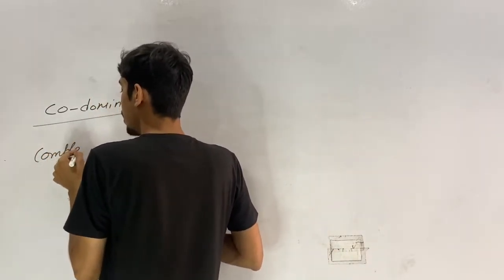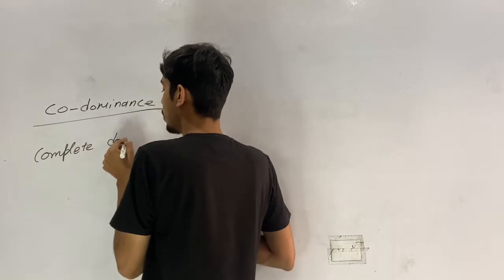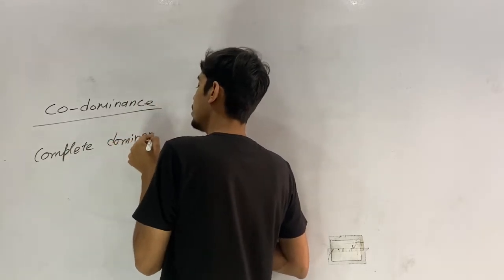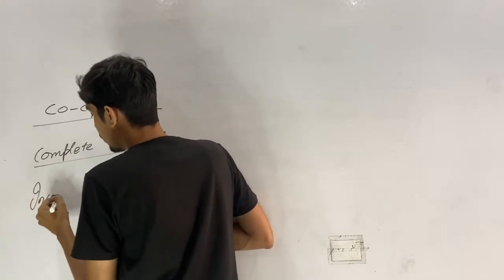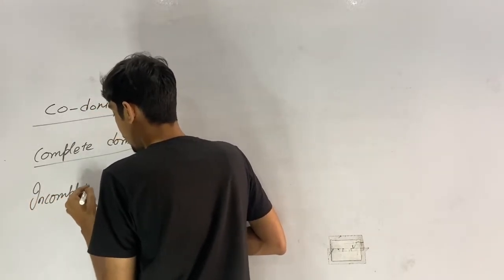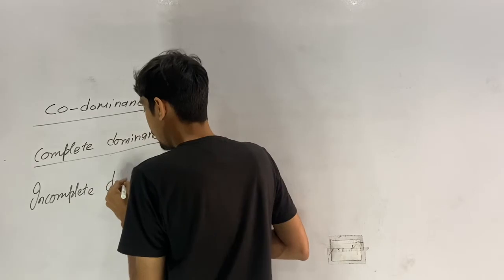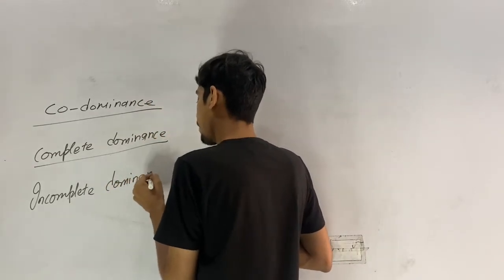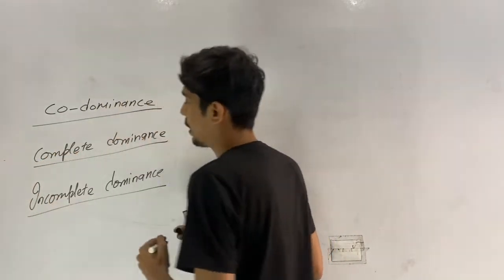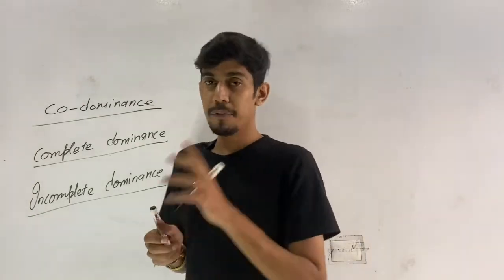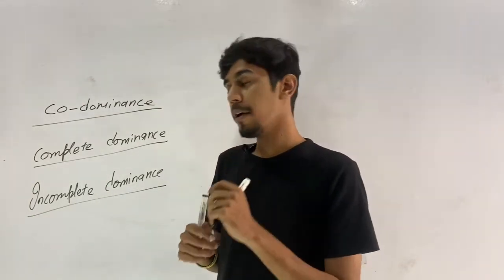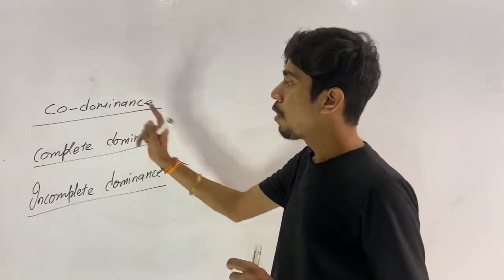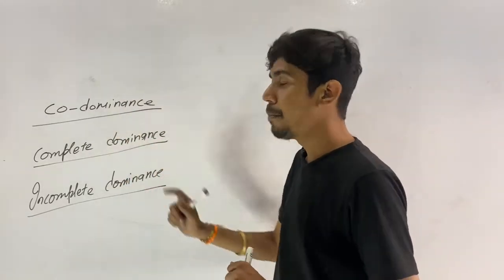There is complete dominance and there is incomplete dominance. I have already posted a video on incomplete dominance, so you can go and see my videos there. Today I am going to talk about codominance, but first of all, what is complete dominance?